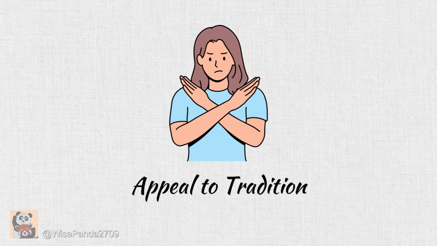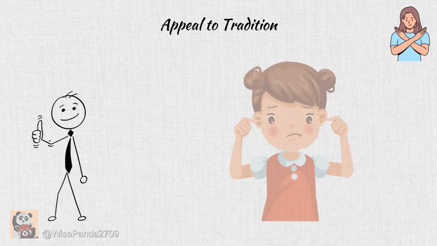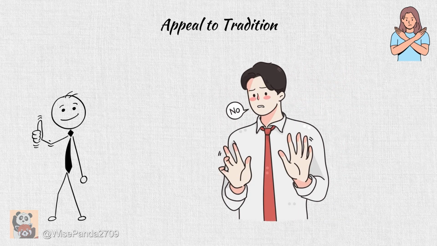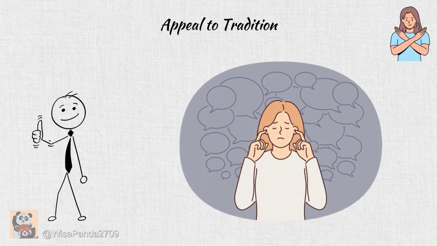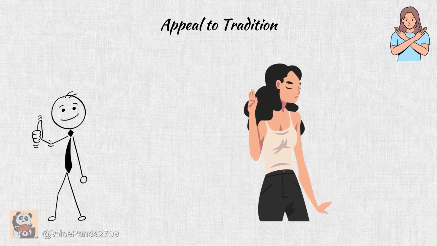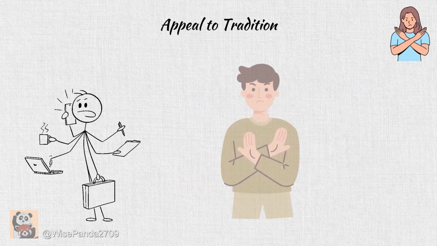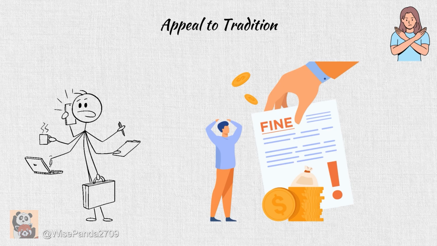Appeal to tradition. The appeal to tradition fallacy occurs when someone argues that something is right or good simply because it has been done for a long time in order to reject proposals for change without assessing its rationality or effectiveness. Example, why don't we use new technology in the workplace? No need, our company has been doing it the old way for years and it's been fine.